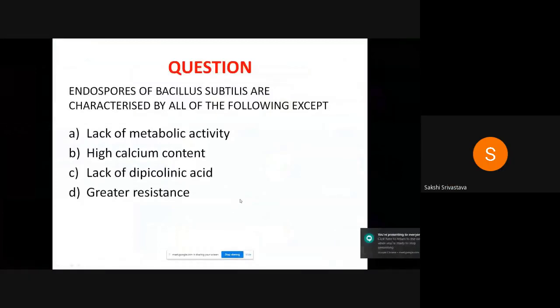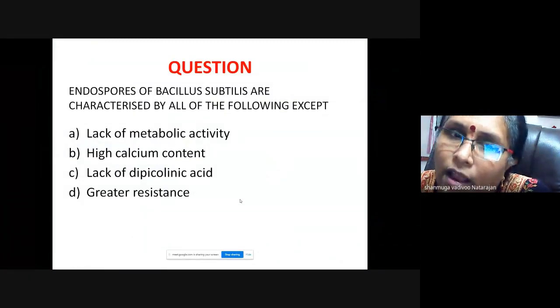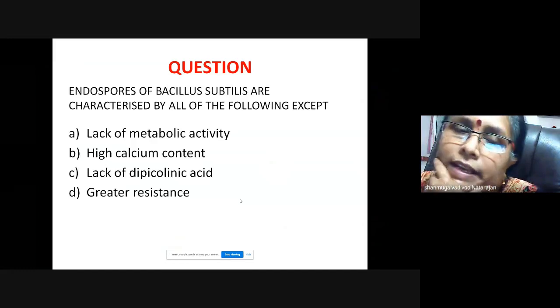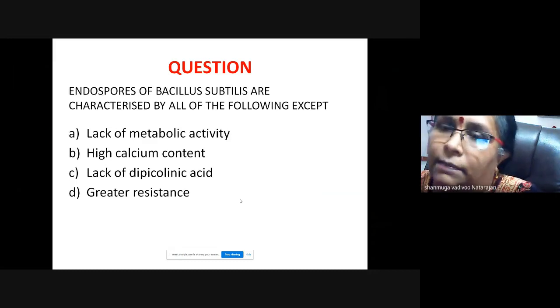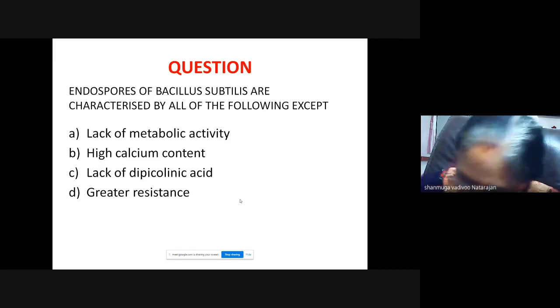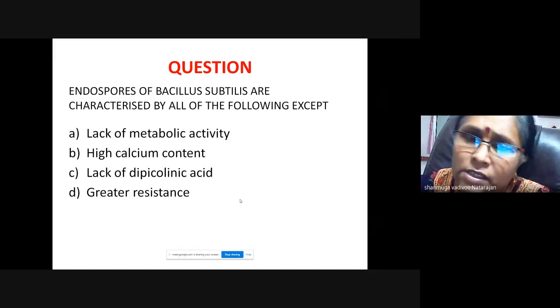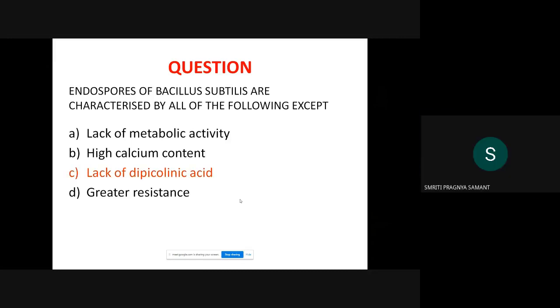Option D. Read the question again. Endospores of Bacillus subtilis are characterized by all of the following except. So three are correct, one is wrong. You see, greater resistance is wrong. Shall I go to the answer? So the choice is lack of dipicolinic acid.